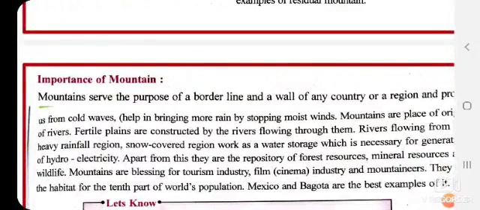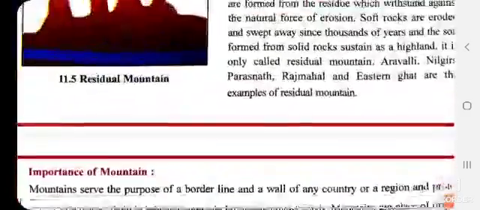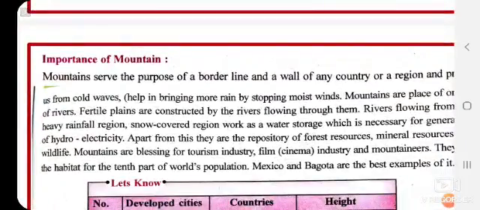So here we have seen about 4 types of mountains. Now we will see about the importance of mountains. Now why are mountains important?